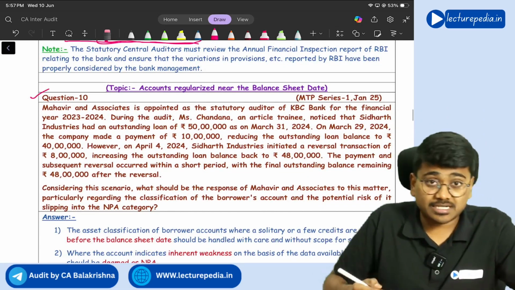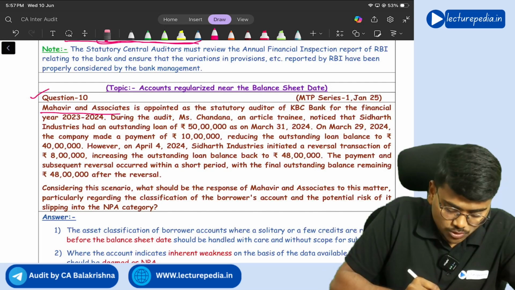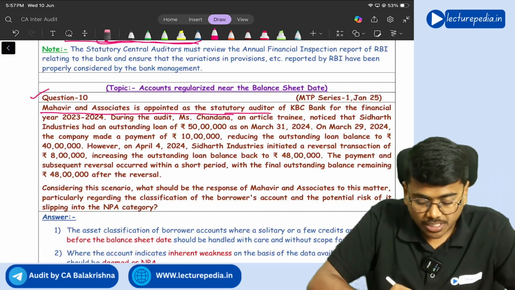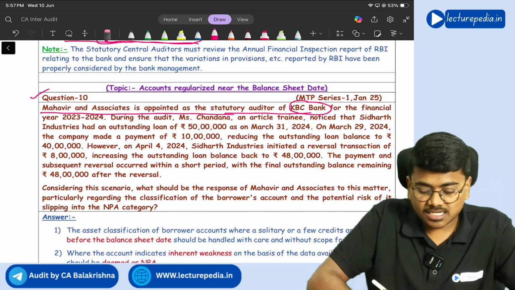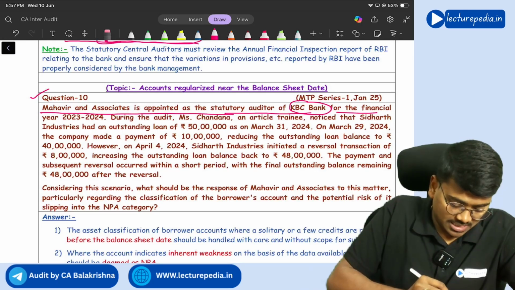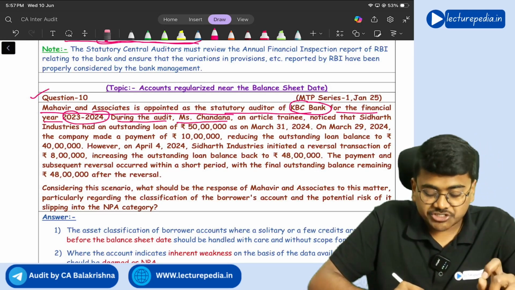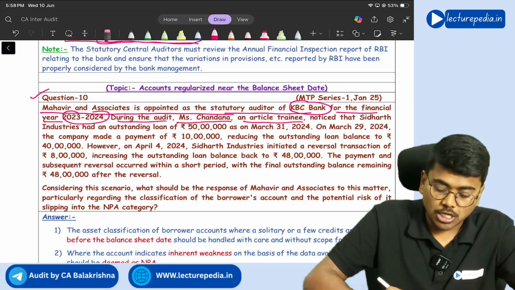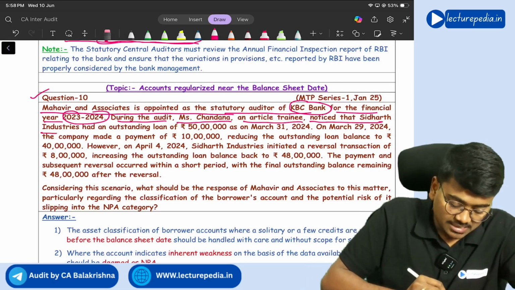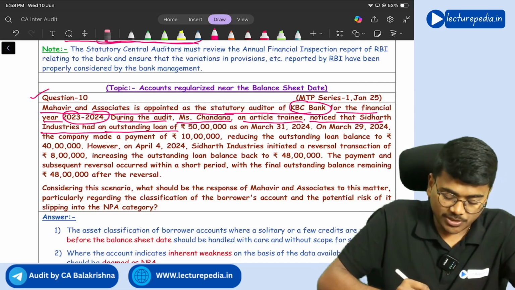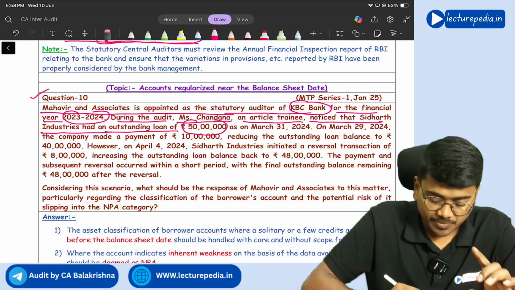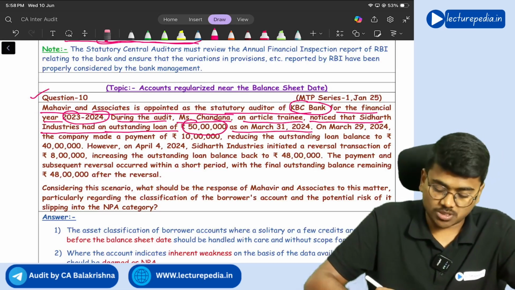Next, question number 10. Mahavir and Associates is appointed as a statutory auditor of KBC Bank for the financial year 23-24. During the audit, Miss Chandana, an article trainee, noticed that Siddharth Industries had an outstanding loan of 50 lakhs as on 31st March 2024.